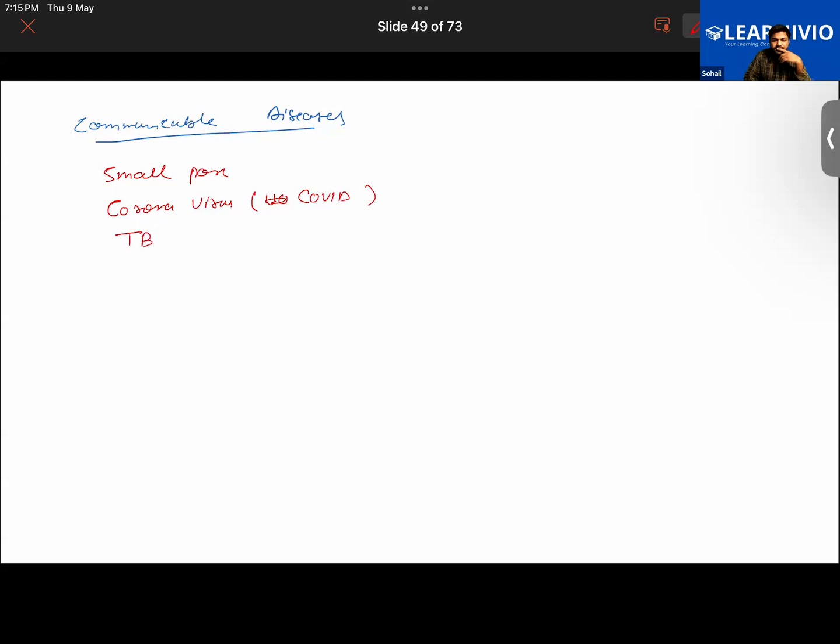And then what about the common cold? Malaria. Good. Also cholera. Very good. Hepatitis. Hepatitis, I don't think so. Maybe not. I don't think that hepatitis is a communicable disease. So what about chickenpox? Yeah, chickenpox is there.